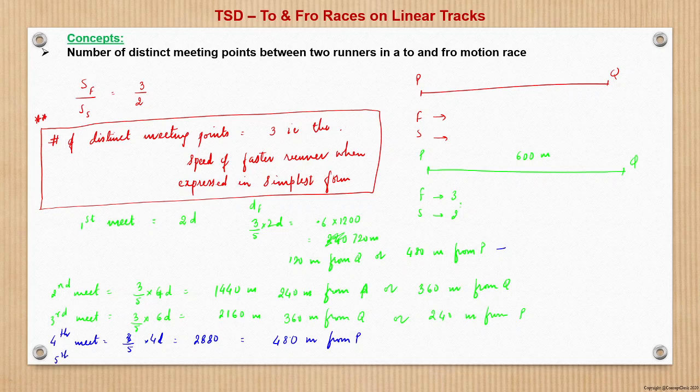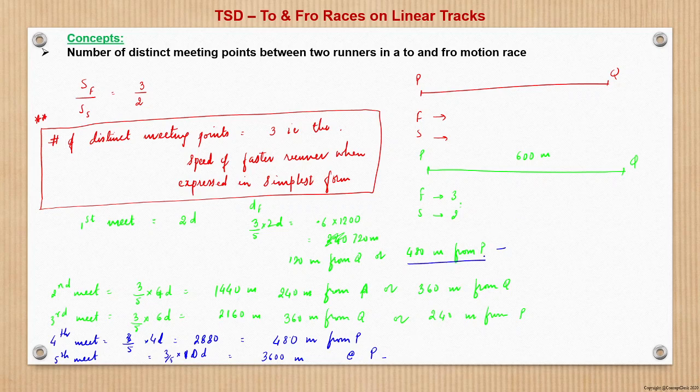And the fifth meet will be 3 by 5 into 10d. That becomes 6d, that is 3600 meters. So this is at 3600 meters, means 600, 1d is Q, 2d is P. So all the even numbers will lie at P. So that is at P, right? So just at P.